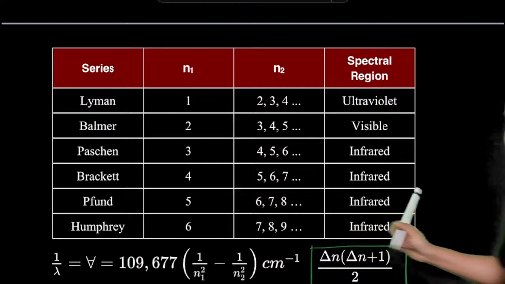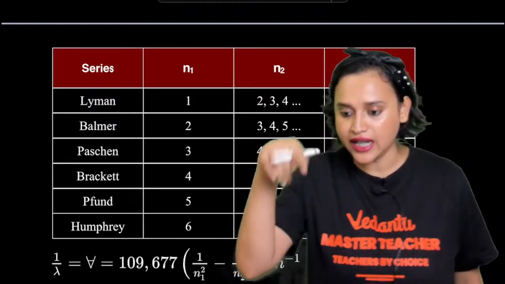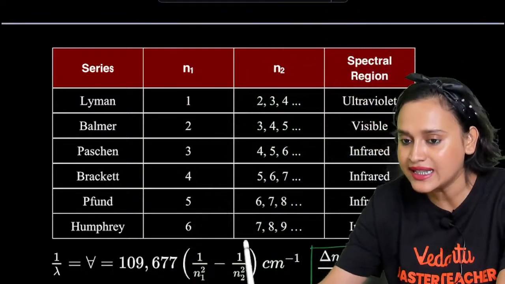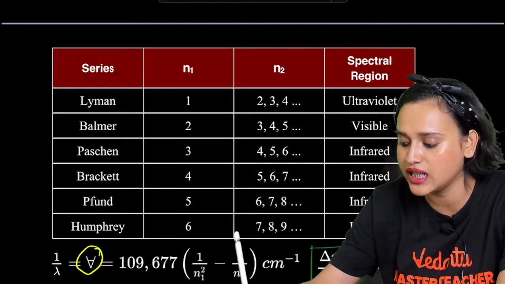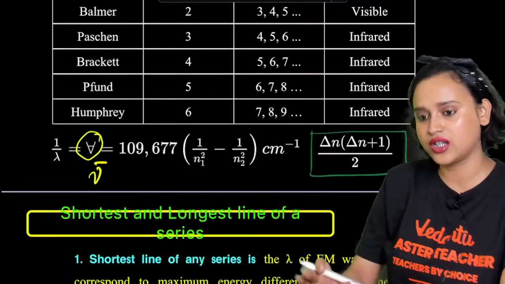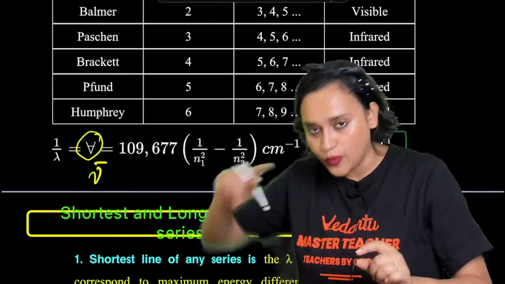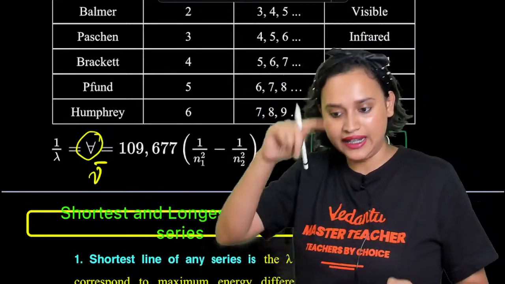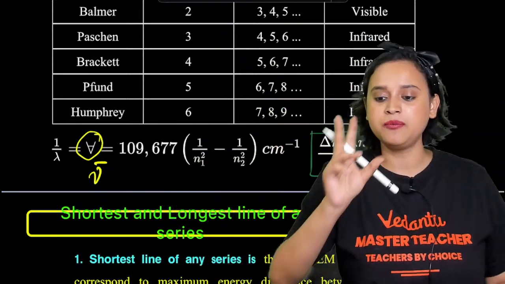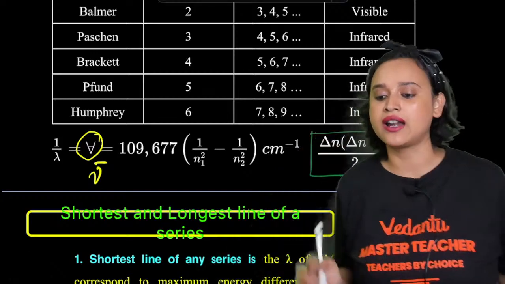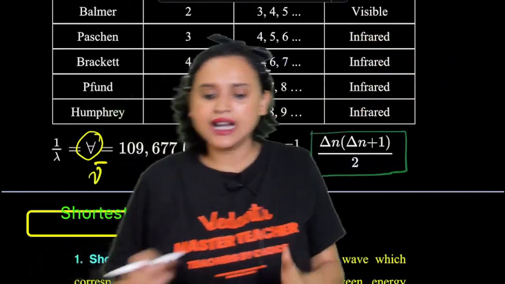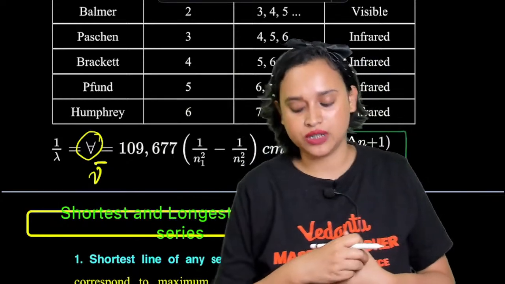When you are typing it, this particular symbol is actually nu bar. When we write it by hand, we can draw the bar on top, but when you are typing it, it comes as v and you just cut it, basically an upside-down A. NCERT should be enough for structure of atom, absolutely, yes.